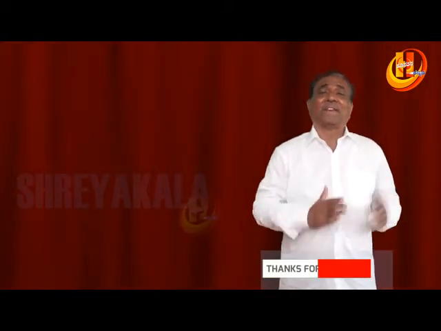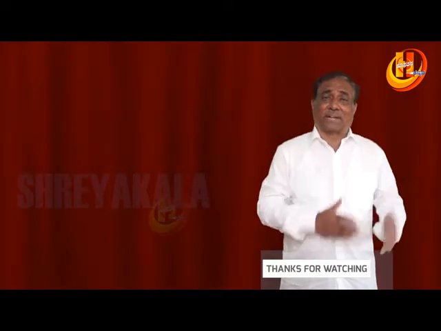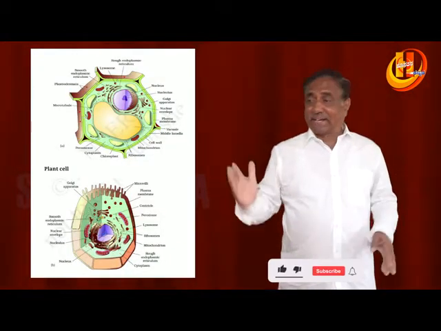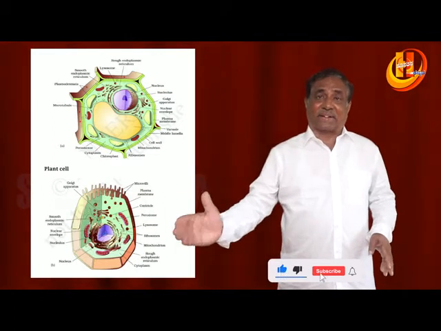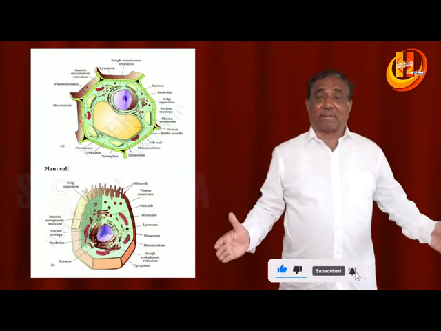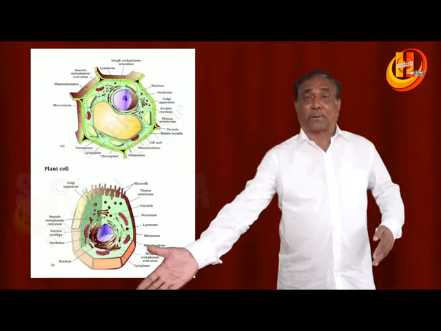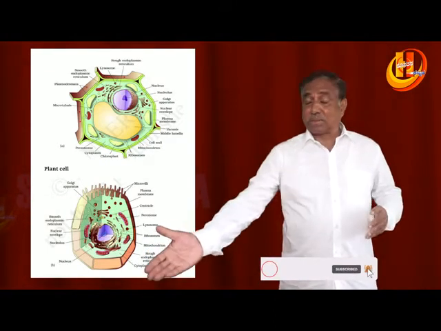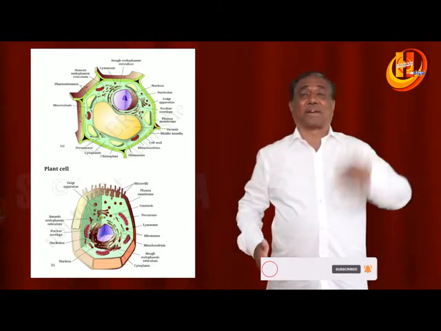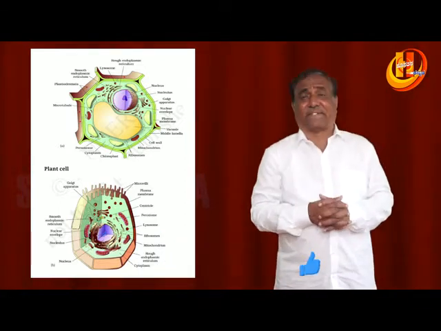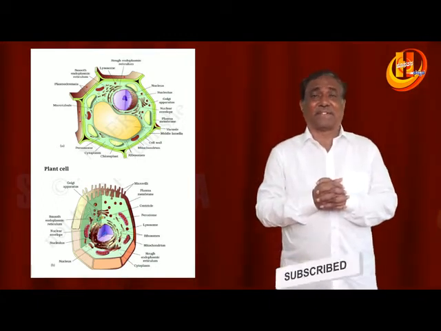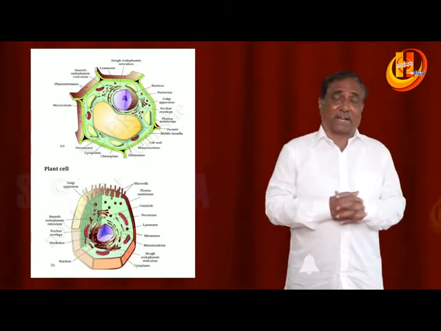The difference between the plant cell and animal cell, you know very well. The plant cell has a cell wall, animal cell has no cell wall; plastids are present in plant cells, no plastids in animal cells. Plant cells have no centrosome, and centrosomes are present in animal cells. These are the major differences, along with large size vacuole and small size vacuole between the plant cell and animal cell.